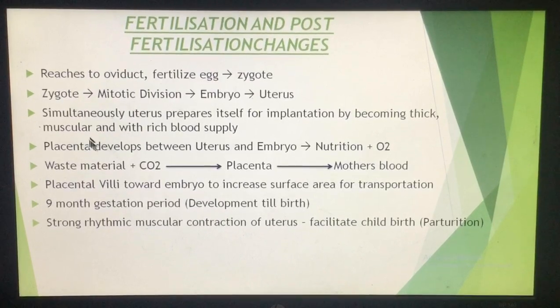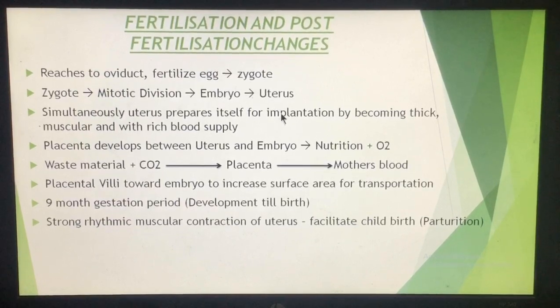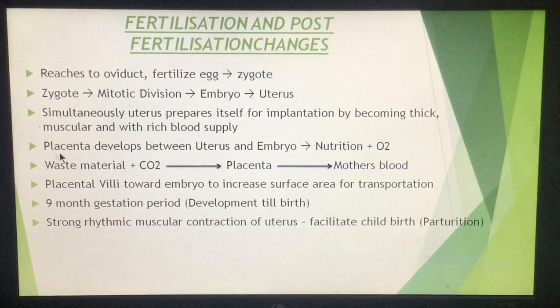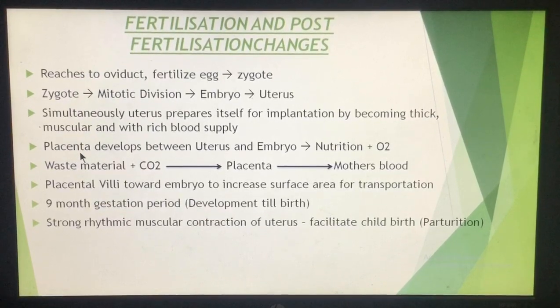Then when this embryo gets implanted into the uterus, the placenta develops. Now placenta is a tube-like structure which develops between the uterus and the embryo. Between the uterus and the embryo, where is the embryo? It is implanted into the uterine wall. So between the two a tube-like structure is formed, which is known as a placenta.